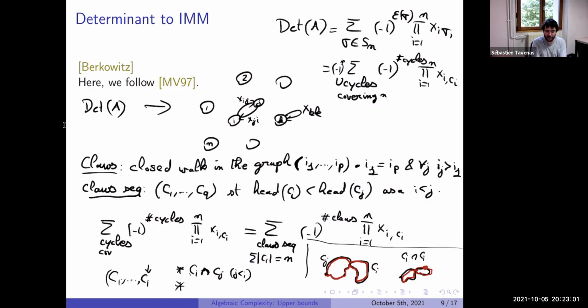As soon as we know we are in the clause CI with head U, and we are currently at the vertex V, we can go to any vertex which is larger than U, and the length will increase by 1. So we need to store 3 things: the head of what we are computing, where we are, which gives n possible vertices each, and the length, which should be constant.